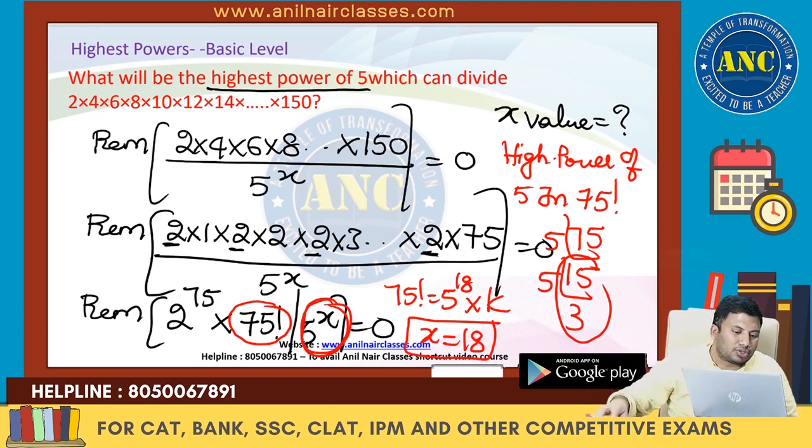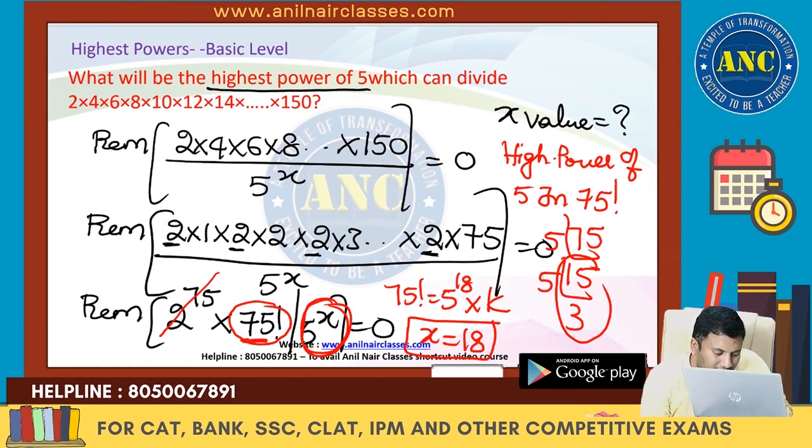Two ones are 2, two twos are 4, two threes are 6, two 75s are 150. 2 is multiplied 75 times. If 2 is multiplied 75 times, I will get 2 power 75. 1 into 2 into 3 and so on up to 75 is 75 factorial, divided by 5 power x is 0. 2 power 75 is not divisible by 5 power.